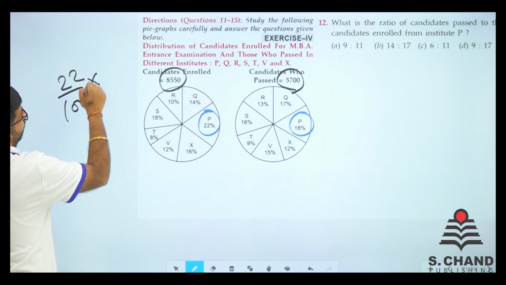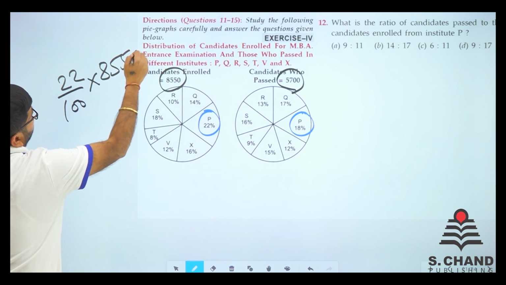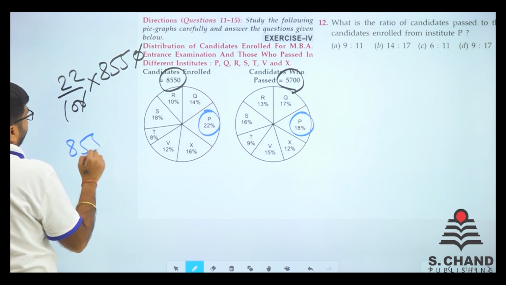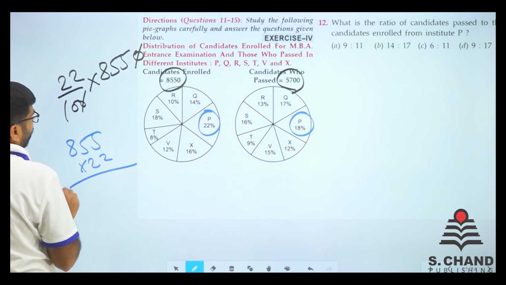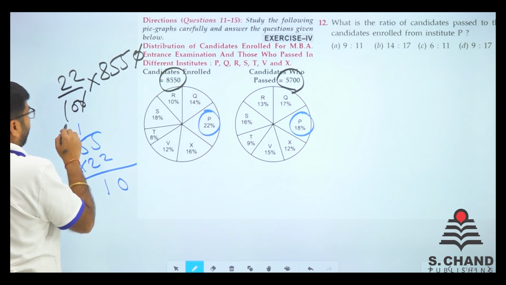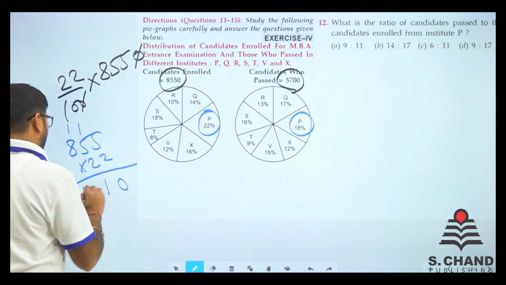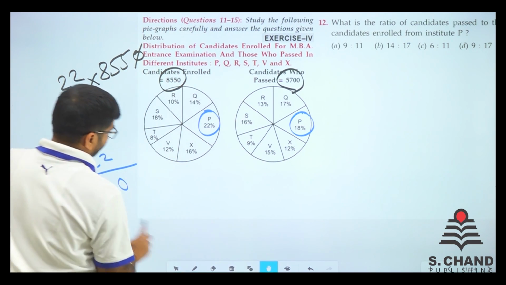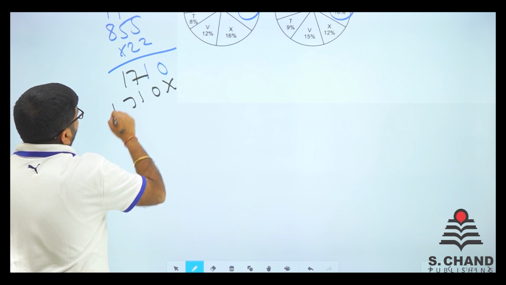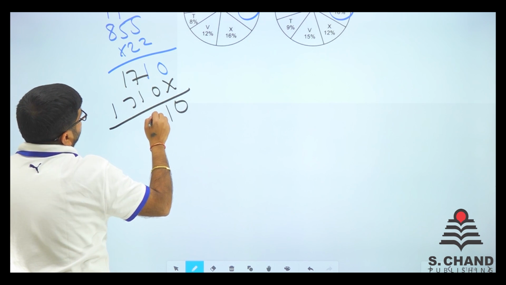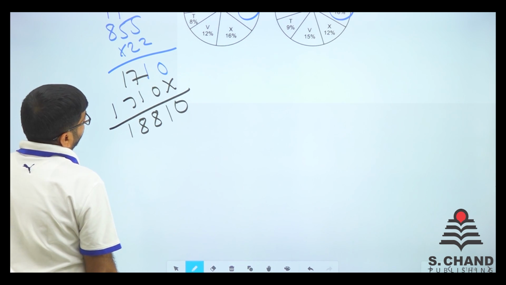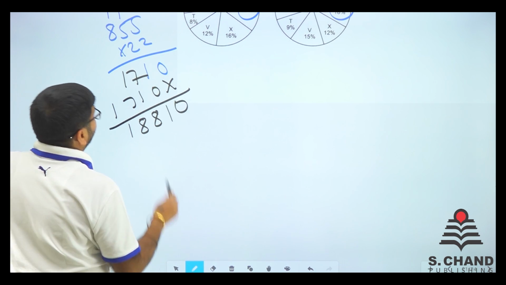22% of 8550. So 1 0 gets cancelled out. Now what we need to do is 855 into 22. So 5 2s are 10, 5 2s are 10 and 1, 11. 8 2s are 16. We got 1710 here. Do one more time, that is cross 0, 171. So we got 0 here, 1 here, 7 and 1 is 8, 7 and 1 is 8. We got 18810. That is the total number of students.